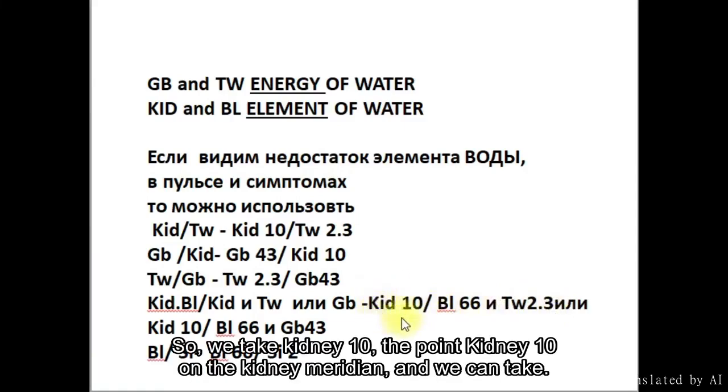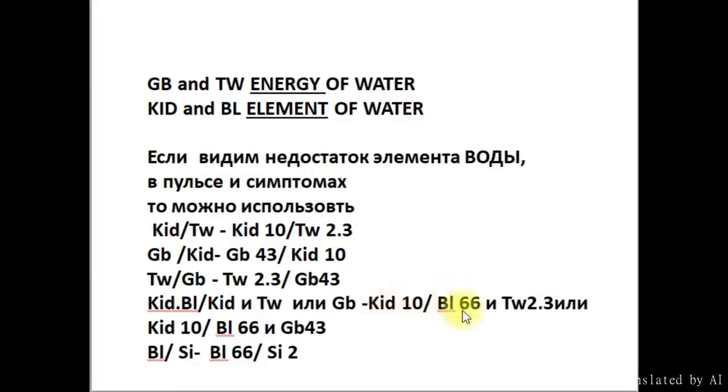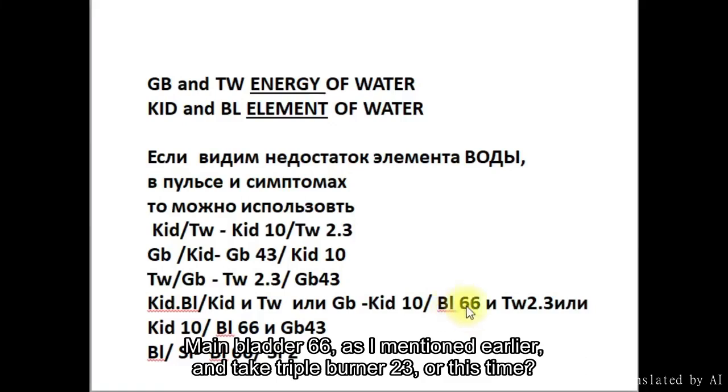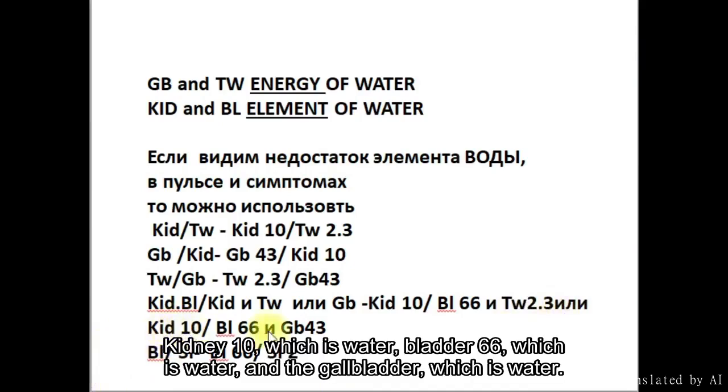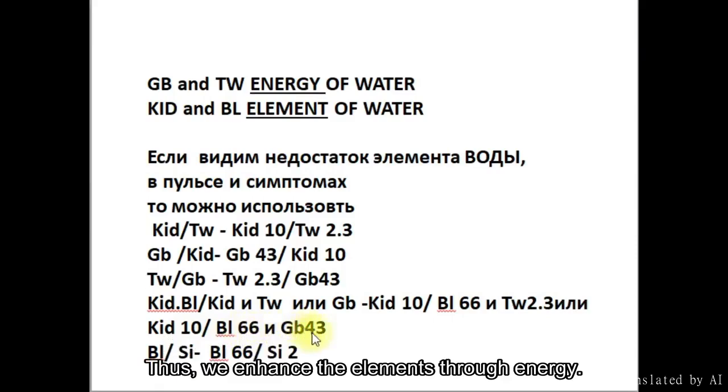So, we take kidney 10, the point kidney 10 on the kidney meridian, and we can take bladder 66, as I mentioned earlier, and take triple burner 23. Yes, this is one option. The next option is to take kidney 10, which is water, bladder 66, which is water, and the gallbladder, which is water. Thus, we enhance the elements through energy.